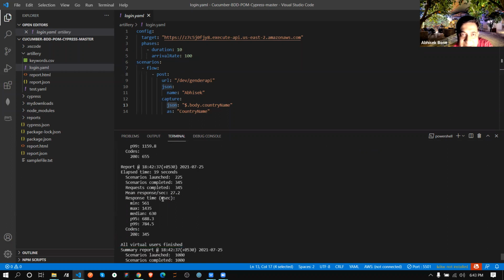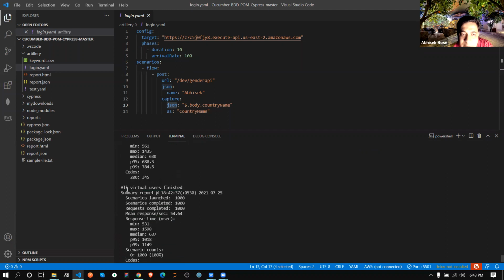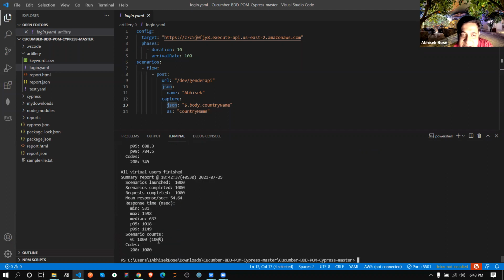Okay, the second time it actually started, checked again, all virtual users finished. This is the total scenario count. It's saying 1,000 times it has worked, and it worked perfectly, because if you multiply 100 by 10, how much is coming? 1,000. So that means each second, each hit with 100 virtual users. So 10 seconds means 1,000 virtual users. That's the main reason it's showing 1,000 virtual users hit, and every time it's a success.